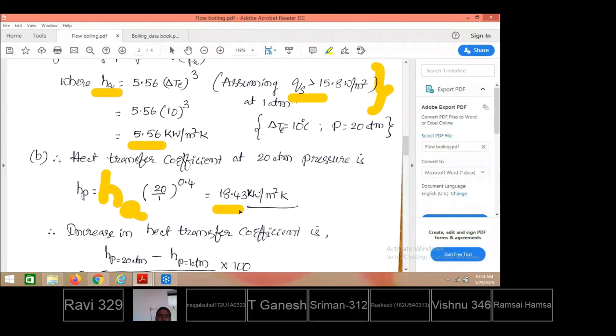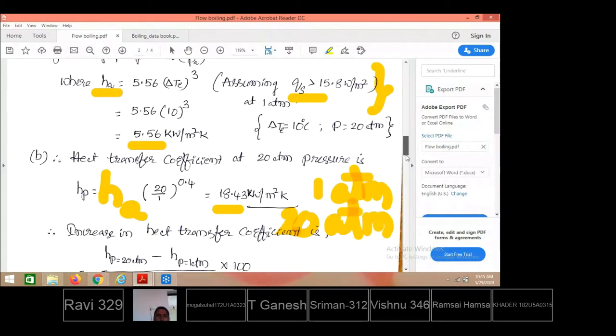That value is identified as 18.43 kilowatt per meter square Kelvin. So with the same excess temperature of 20 degrees centigrade, one time we have calculated at 1 atmospheric pressure, and another time we have calculated at 20 atmospheric pressure. Then what is the difference in heat transfer coefficient we are calculating?